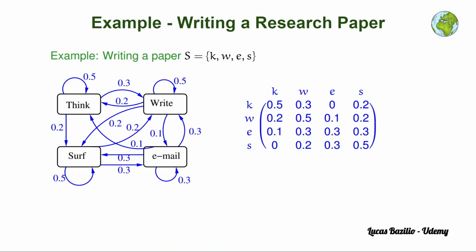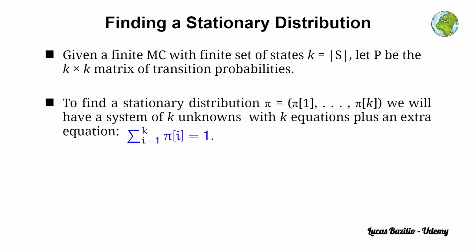So let us come back to our example of writing a research paper, the example that we saw in the previous lecture, and let us see how we can now find the stationary distribution of this Markov chain. Notice how we are given the transition probability matrix P, which is this matrix. We have 4 states, so we will have 4 equations plus an extra equation that says that the elements of the stationary distribution vector need to sum to 1.